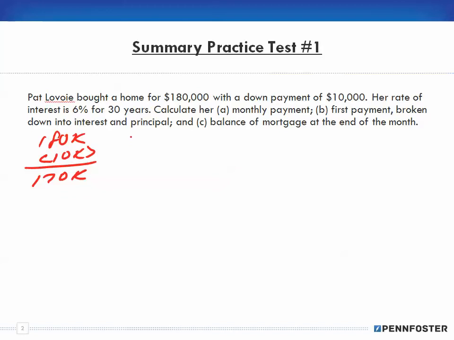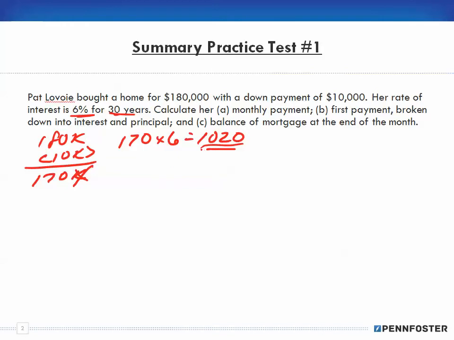To find the monthly payment, for the 170,000 we divide by 1,000, and we're left with 170. And we look up on the amortization table 15.1, 30 years at 6%, and that factor ends up being $6, which means our monthly payment is $1,020. Okay, so that's our monthly payment, A.